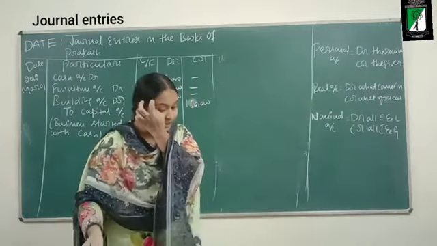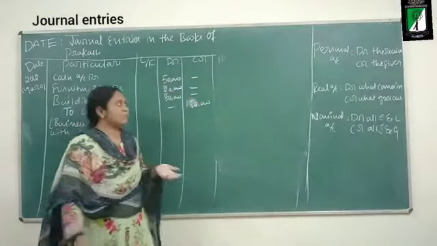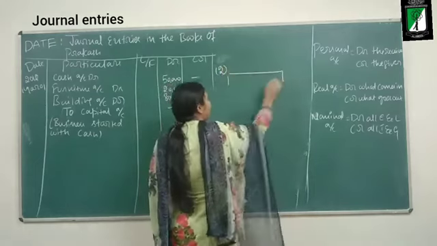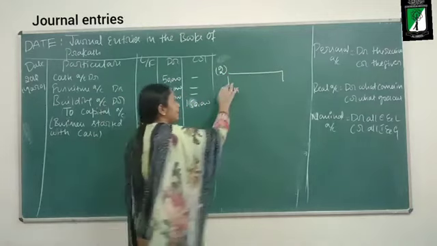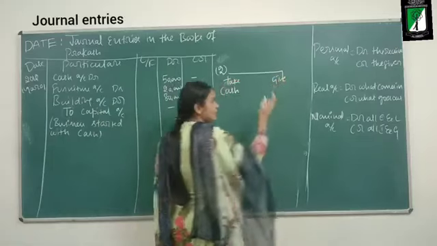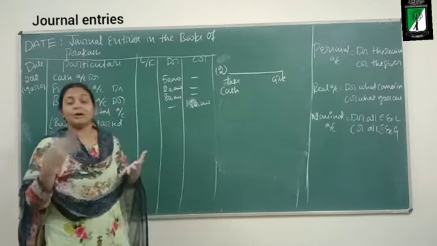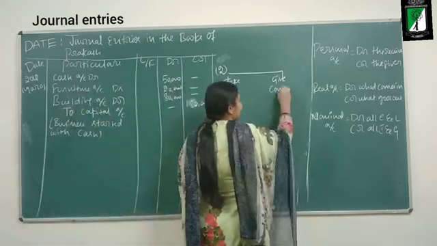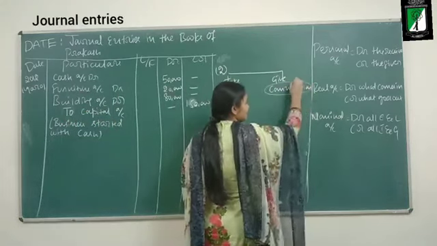What is the second transaction? Received commission rupees 5,000. So the business is receiving commission in the form of cash. What is the take aspect? Cash. What is the give aspect? The business has rendered some service for which it is receiving commission. So what is the name? Commission.